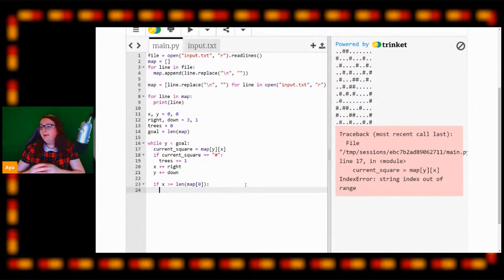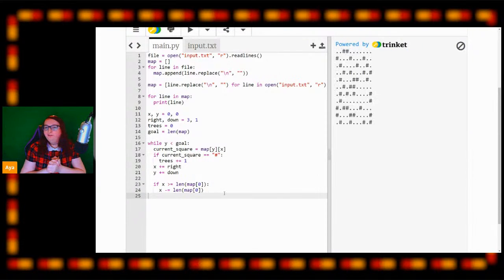Now we could just say x equals 0, but that won't quite work out, because if we go 4 squares after the right, that will put us back at the first square on the left. Instead, if we go 4 squares after the right, we want to come back to the middle, 4 squares in. So we're going to do that by simply saying x minus equals the length of the map. So if our map is 10 squares long and we go to square 14, we're going to take 10 off that and bring ourselves back to square 4, meaning we come back to a position in the map relative to how far off it we went. And that's going to make our player wrap around.